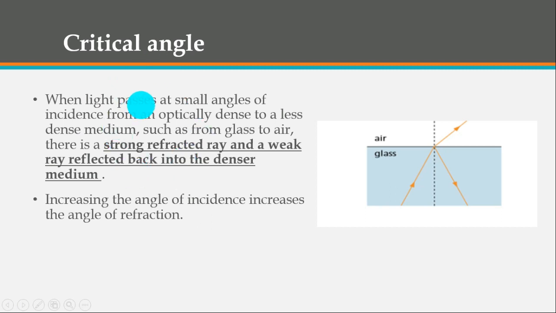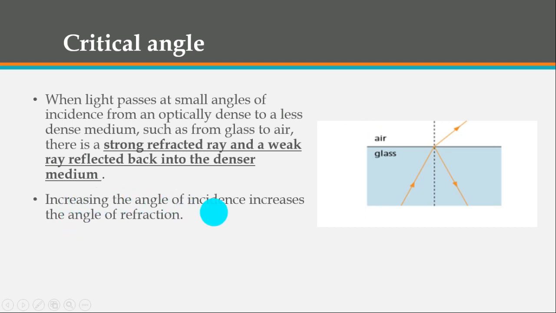When light passes at small angles of incidence from an optically dense to a less dense medium, such as from glass to air, there is a strong refracted ray and a weak ray reflected back into the denser medium. Okay? Is it clear? This is the first case. This is the normal case that we have, only when it's moving from glass to air, from more dense to less dense medium.